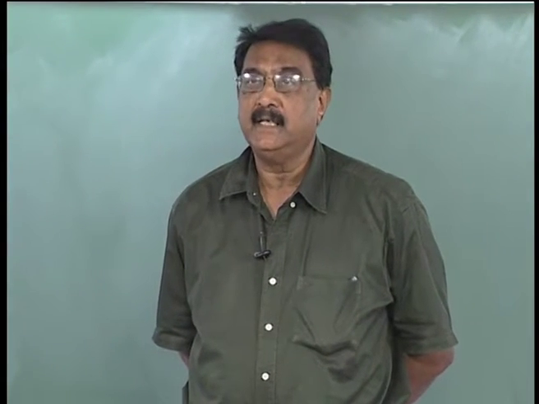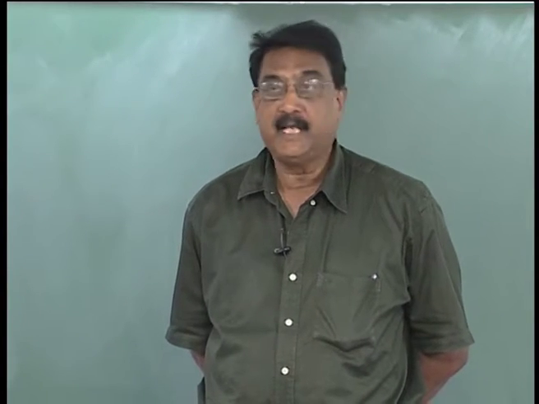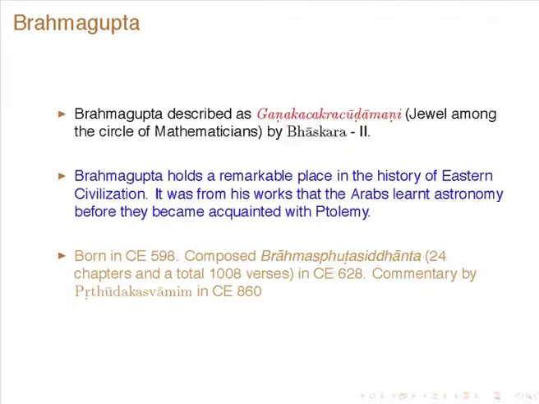He was born in 598 Common Era, and he composed his Brahmasputa Siddhanta in 24 chapters and a total of 1008 verses in Common Era 628. There is a very elaborate commentary on this work by Prutudaka Swami around about 2.5 centuries later.